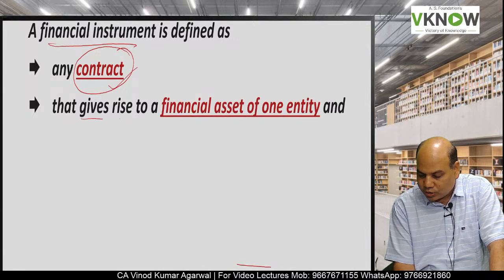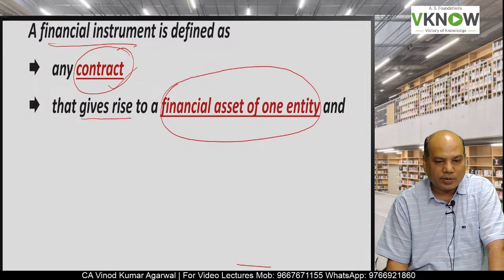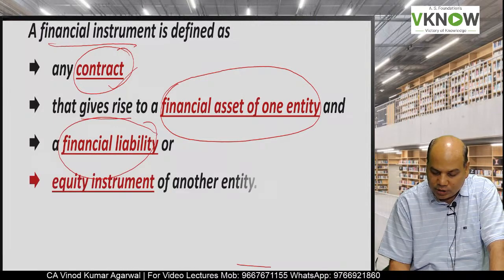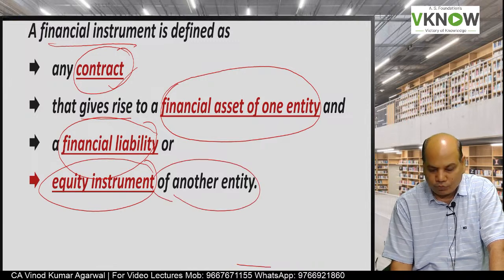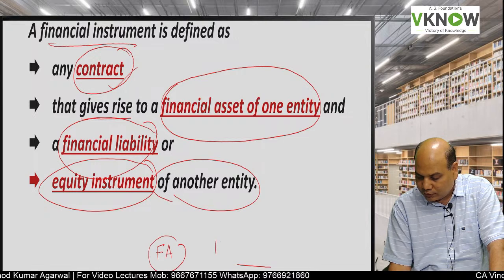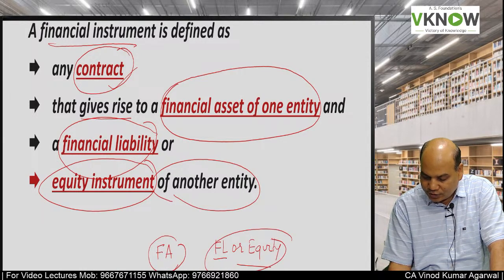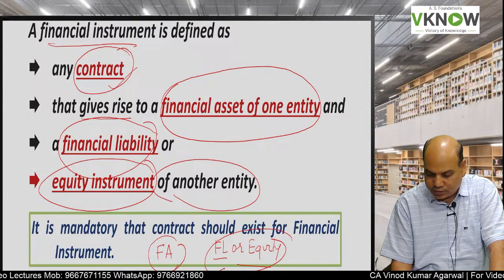The contract should give rise to financial asset for one enterprise, and it should give rise to financial liability or equity instrument of another entity. For one entity it is financial asset, for the other entity it should be either financial liability or equity. If this condition is satisfied, then this is a financial instrument.